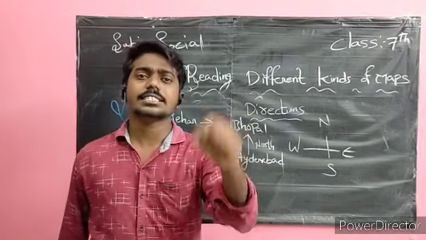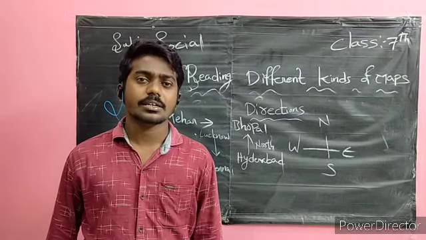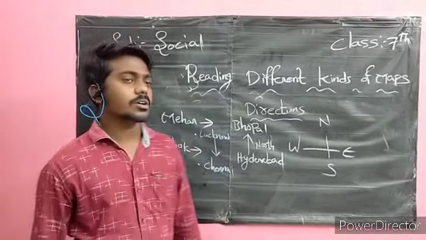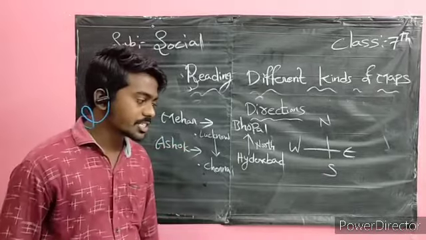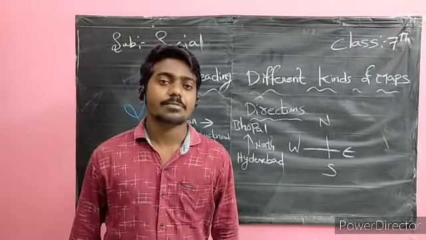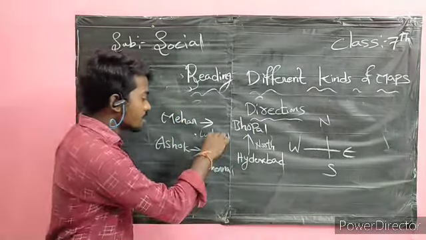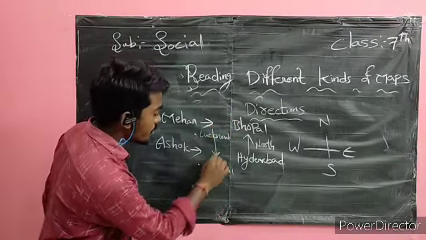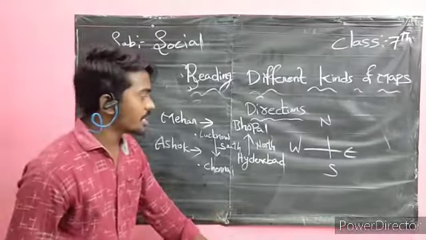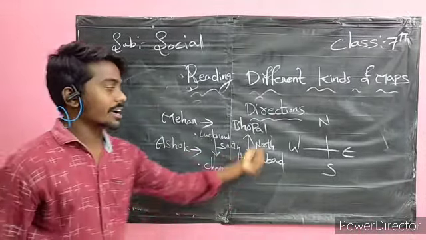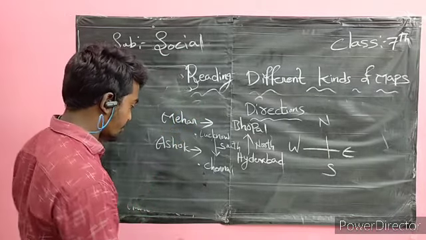Which is the smallest state in population? Goa is the smallest state in population. Which is the smallest state in area? Sikkim is the smallest state in area. You have to know this. Lucknow is to the north, coming to the south. Ashok is going in the south direction, and Meher is going in the north direction. Next, Regina.